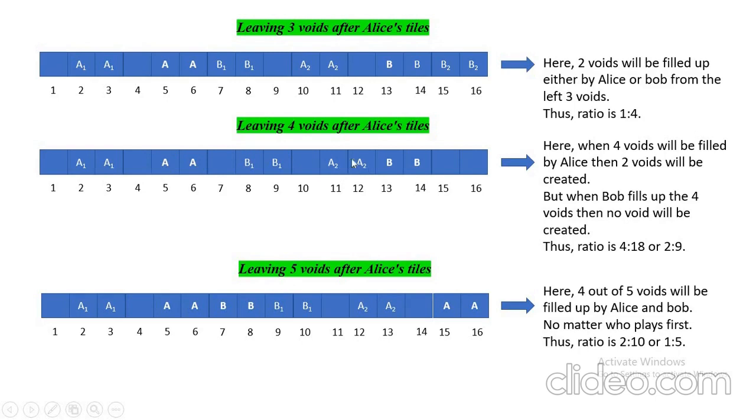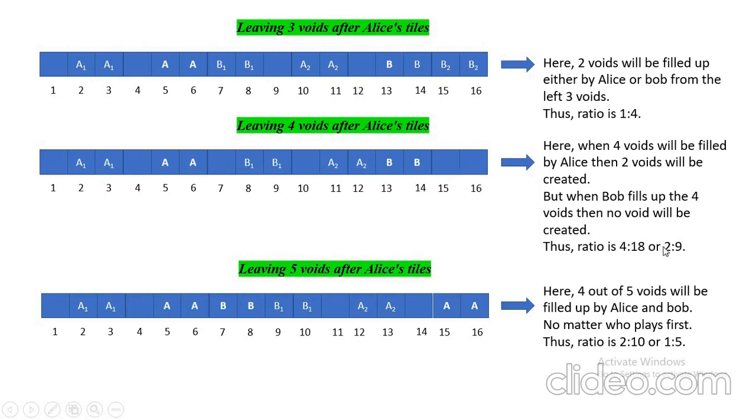But at the next turn, Bob will occupy 13 and 14, so that it will be compulsory to fill 15 and 16. So we can see here, out of 18, because 16, 17, 18 is also filled as B2 and B2, we are getting 1, 2, 3, 4 voids only. 4 voids only. And these will be filled by either Alice or Bob.